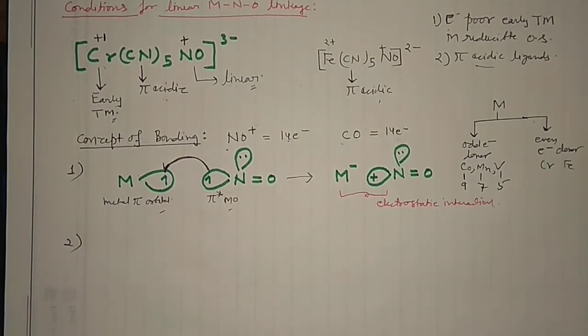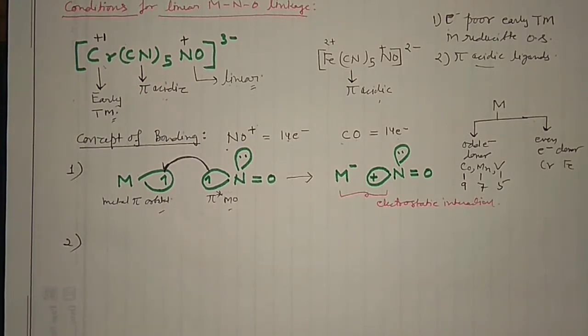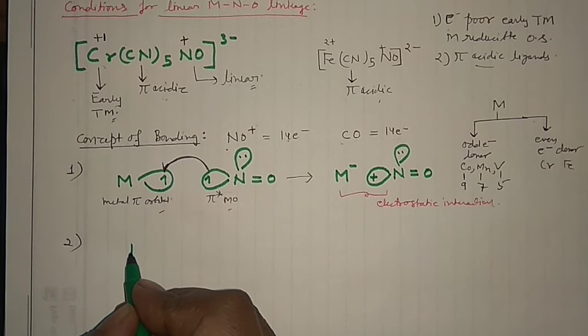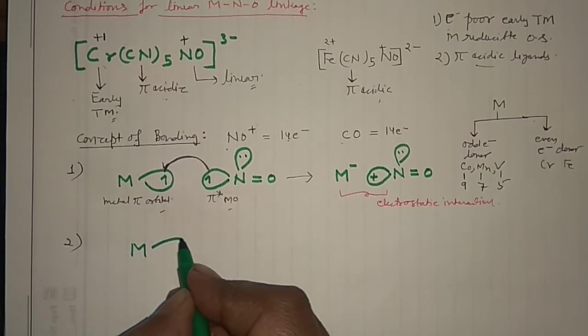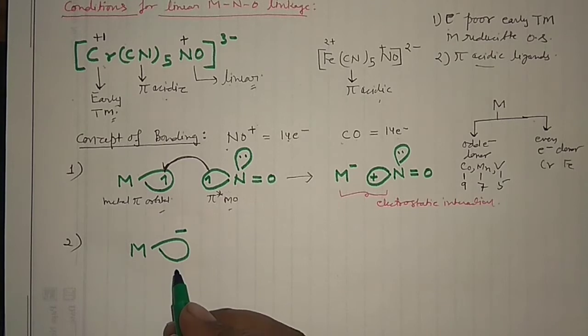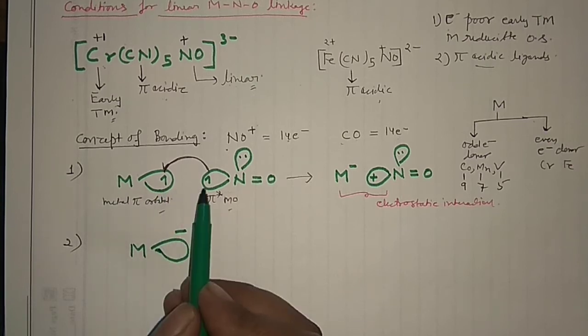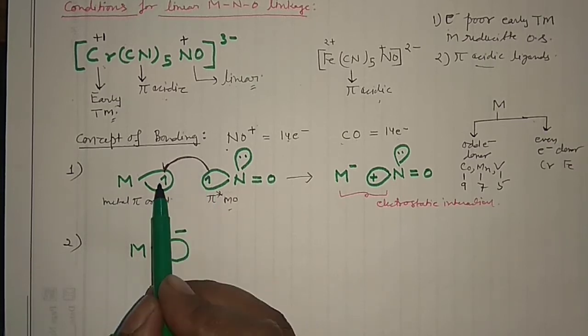And then there comes step number 2. So in step number 2, what can happen actually? You can see this was my metal, and now this metal is negatively charged in that case. Okay, and I have put one electron here, so now it is forming the bond.